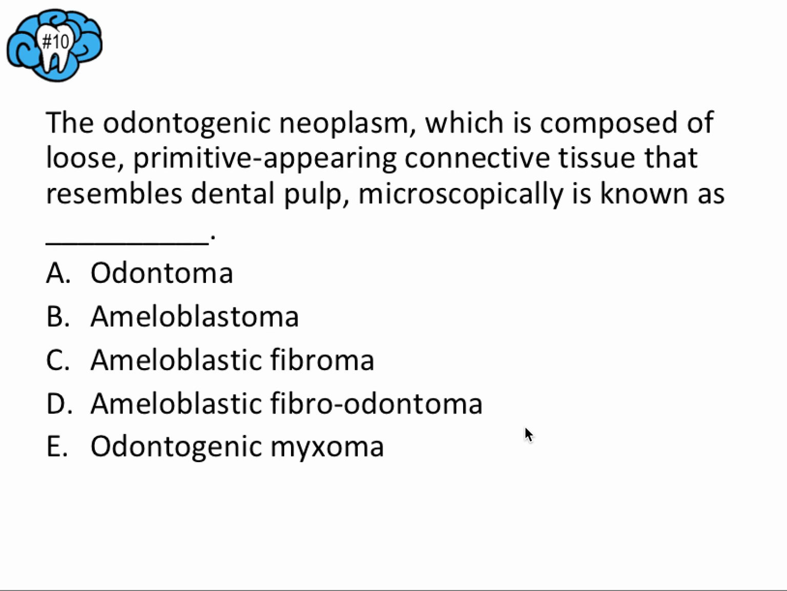All right, number 10, the odontogenic neoplasm, which is composed of loose, primitive-appearing connective tissue that resembles dental pulp microscopically is known as which of the following? And because my voice is starting to hurt, I'm going to leave you to read these answer choices. So go ahead and pause the video, and then we'll talk about this.